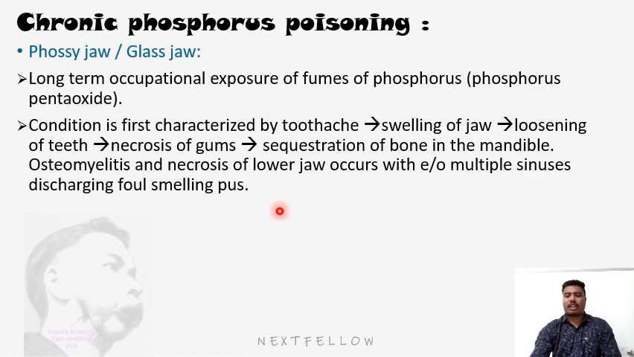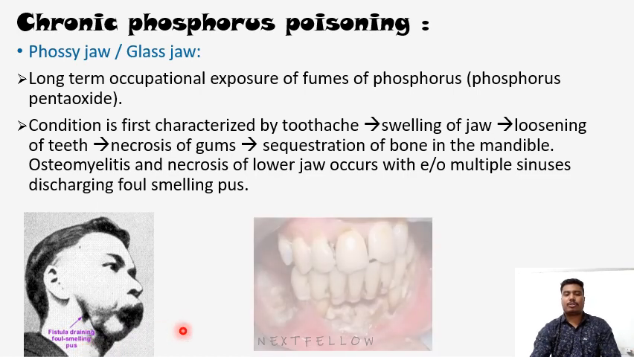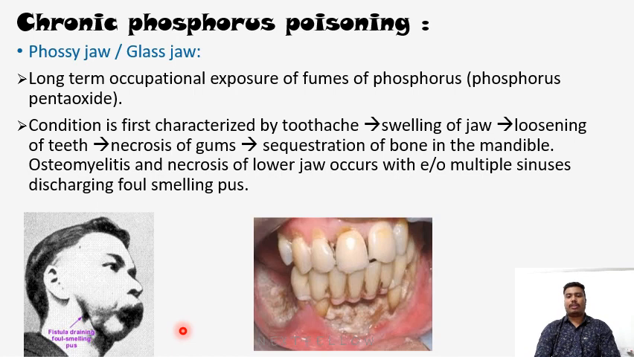So this is how it looks. The lower jaw has osteomyelitis, but there is a fistula draining foul smelling pus. And also this is how the teeth look in chronic phosphorus poisoning. You can see the sequestration of the mandible, necrosis of gums is also present, and swelling of the jaw is also present. Okay, so this is the picture of chronic phosphorus poisoning, also known as phossy jaw or glass jaw. And the systemic symptoms present in chronic phosphorus poisoning include nausea, vomiting, diarrhea, joint pain, etc.